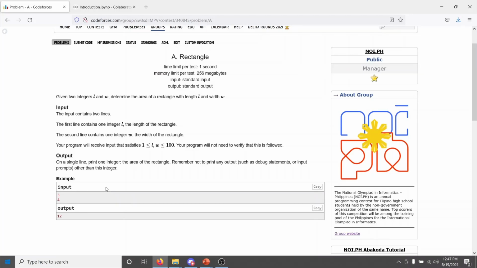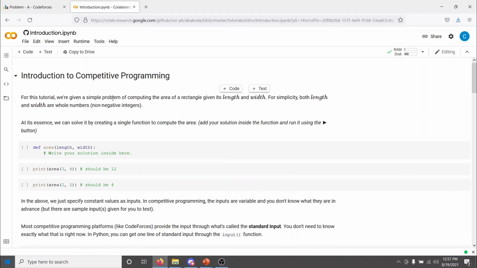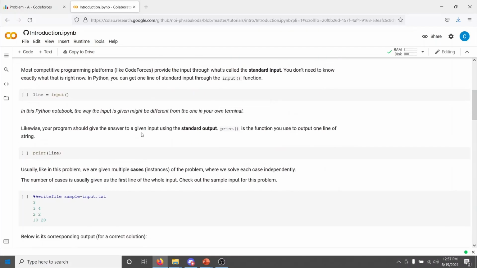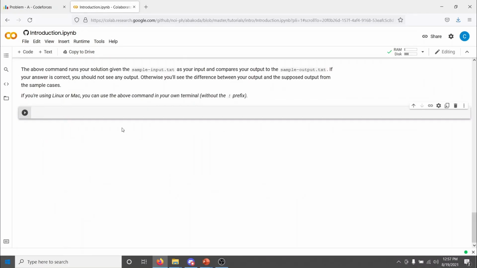Now, okay, let's try submitting to this task. I'm going to use an online Python notebook, Google Colab, to make this easier. Of course, you can test locally or use something other than Python, but I'm going to use Python to make this short and simple. This Google notebook actually contains practically the same contents as this video, but in a nice interactive format. You can go at it at your own pace. We'll leave a link to this in the description, but for now, I just want a space to code. So let's solve the rectangle problem.